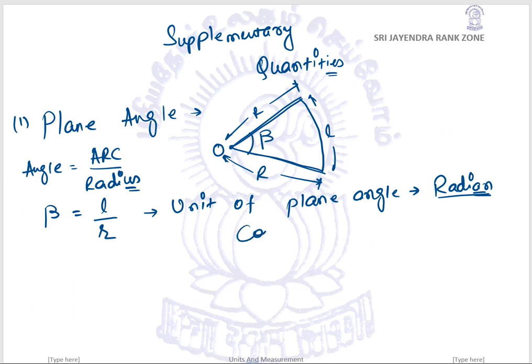Certain conventional units which we have used in previous classes, please remember, are degrees, such as sine 30 degree, cos 30 degree, tan 30 degree. So you have used degrees as a conventional unit, but when we calculate things in terms of angles, we are going to use a radian.